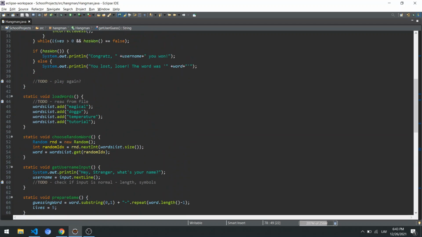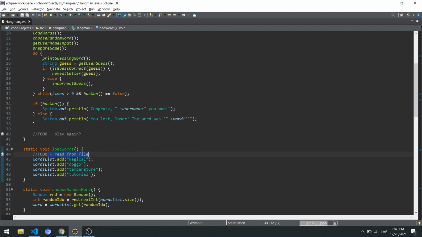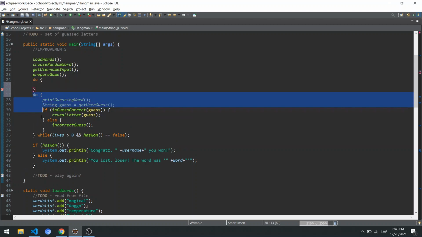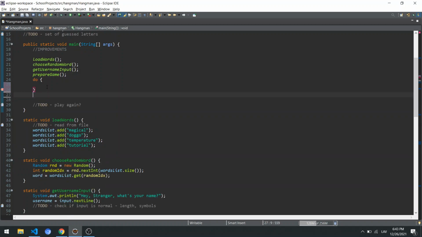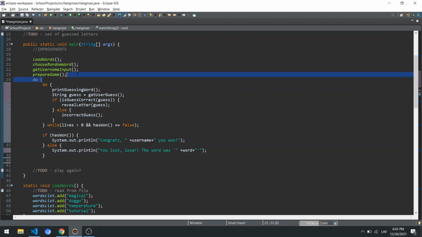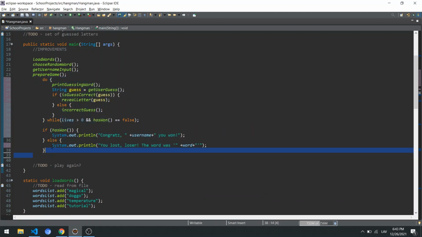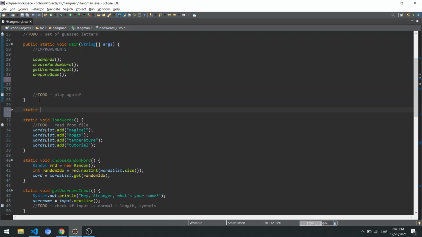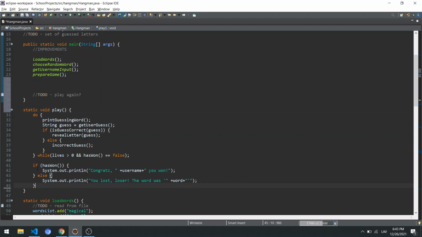Maybe if you want to read these words from file, maybe we need to add an additional method. Maybe for play again, we need to do everything inside here. Maybe we need to create a separate method. Do while some input is like, do you want to play again, yes or no? Or what we could do is take all of this out and say static void play, and then have everything in there.